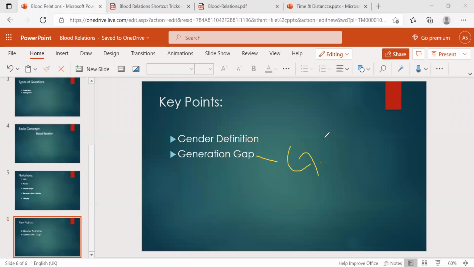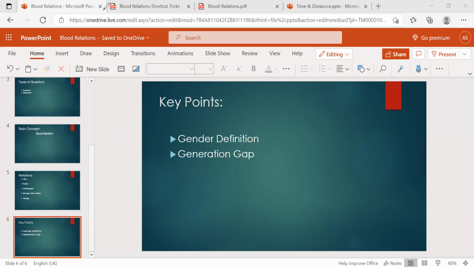In a question they may ask about your grandfather, your father, or your children, son or daughter. So you have to represent gender in a clear manner. You need to understand the gender gap very clearly, then you can easily solve this.